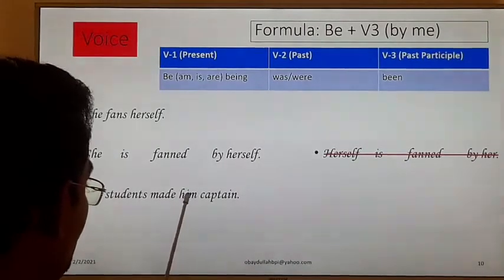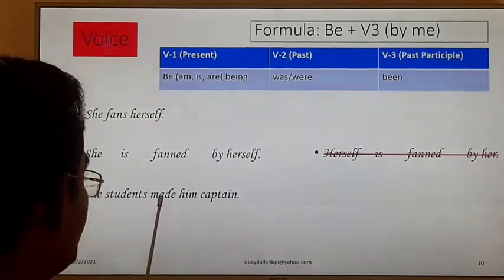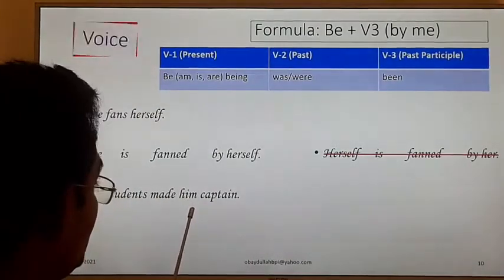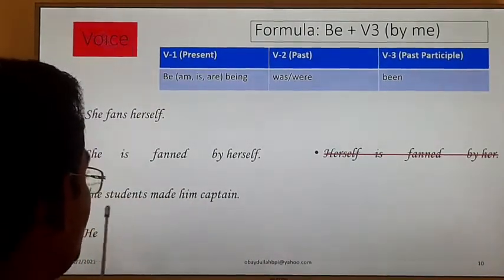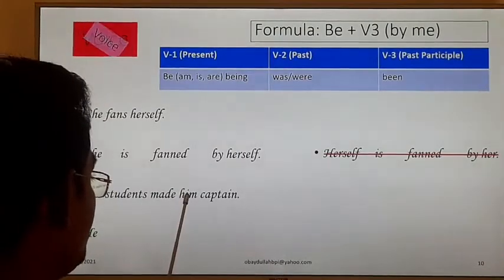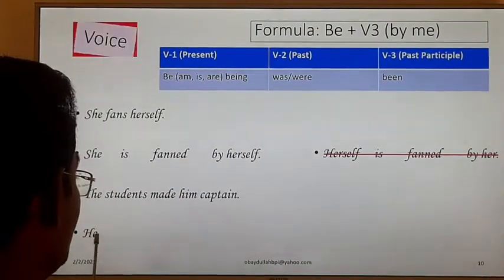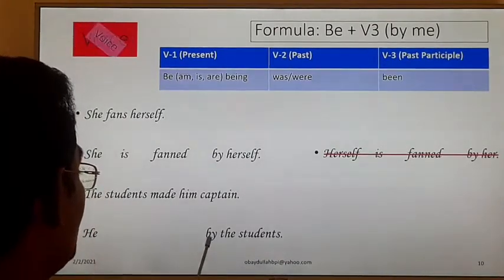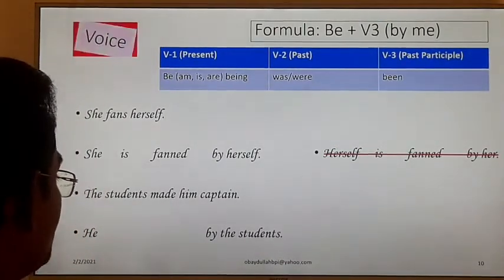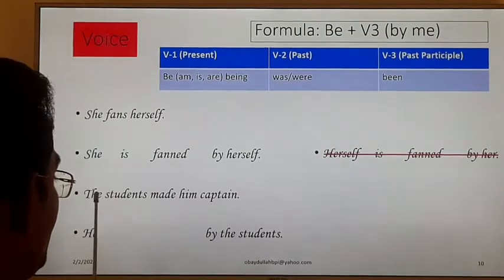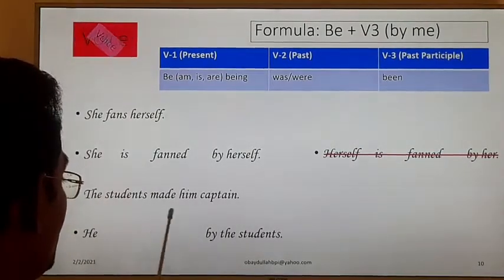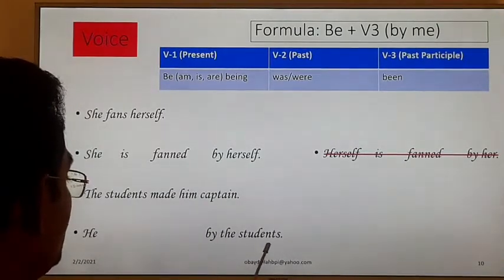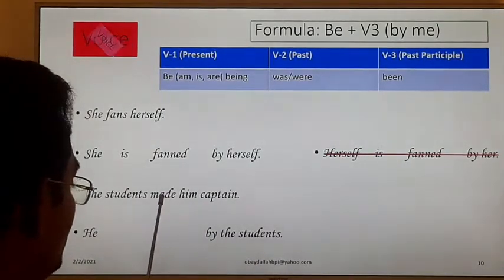How will we change it, okay? Look at him, made transitive verb, him object, and him will be he. Clear? Object will be subject. The students will be by the students. The students is subject, and we will use this as object this way, by the students, and made, verb number 3, made.